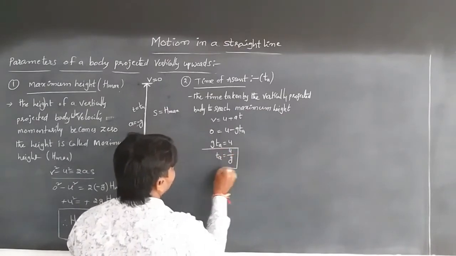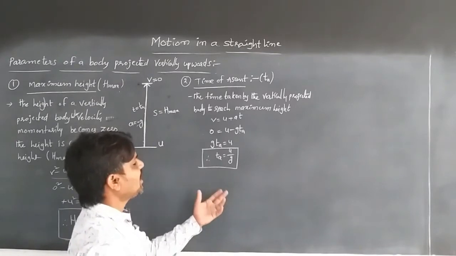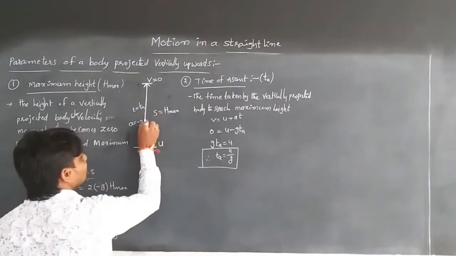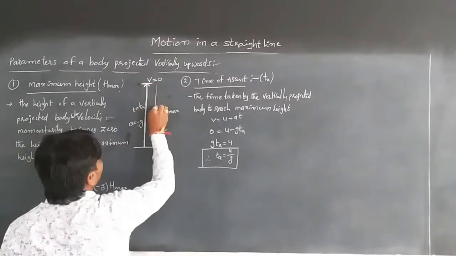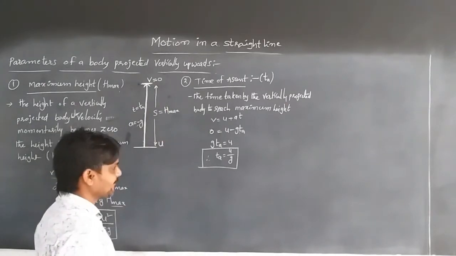This is the formula of time of ascent when a body is projected vertically upwards: the time taken to reach its maximum height.